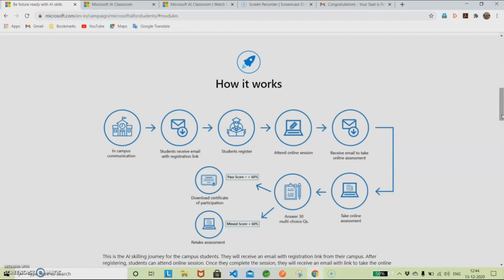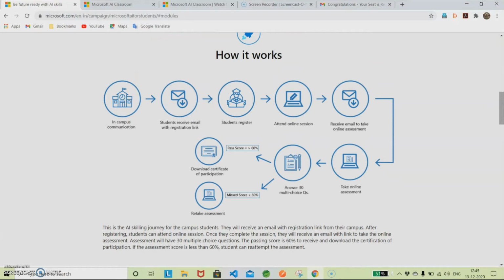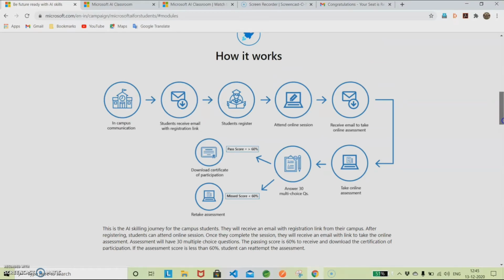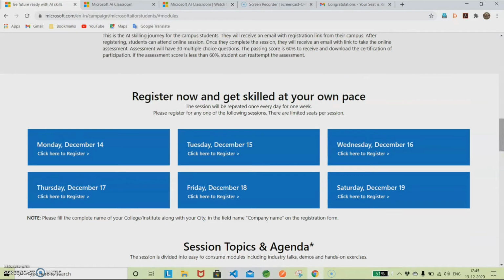You need to take that assessment. The assessment is only 30 MCQ questions in 20 minutes, and you have 3 attempts. If you get 60 percent and above, you will get the participation certificate. Otherwise, you have a chance to take the retest. There are 3 attempts in total. You can clear the test, and there are no hidden charges for this course. It is totally free.